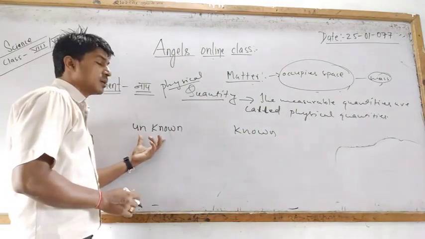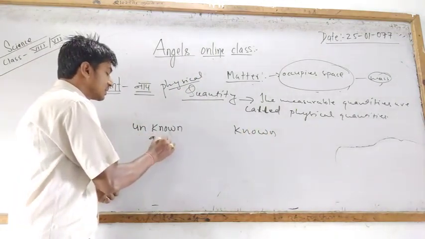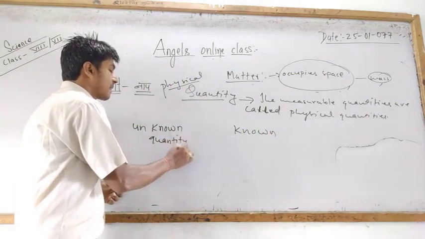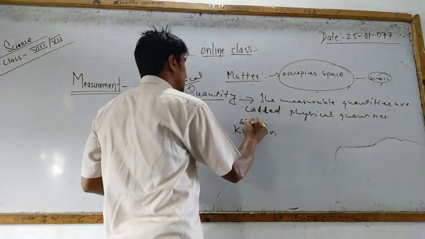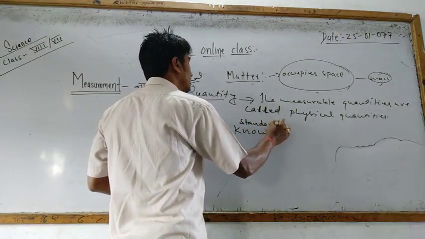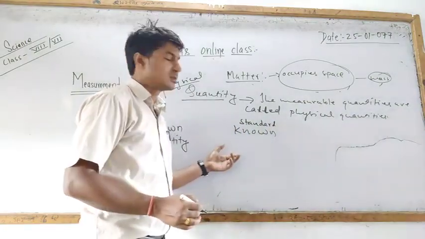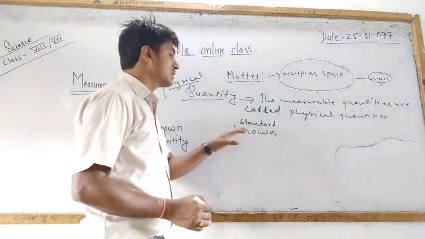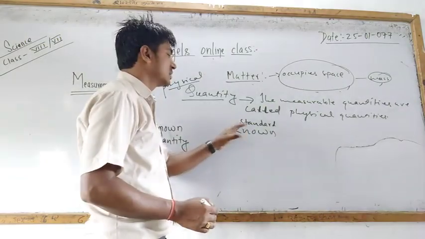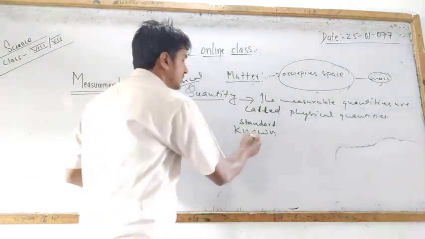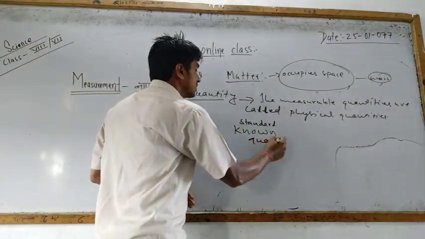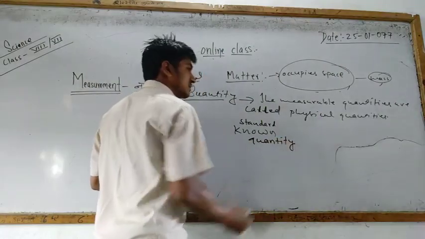If you compare an unknown quantity with a standard, meaning a quantity that is already known and fixed, that type of quantity is called a standard known quantity. This quantity cannot be changed.